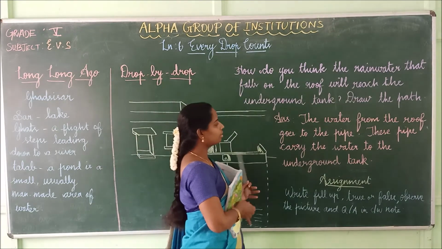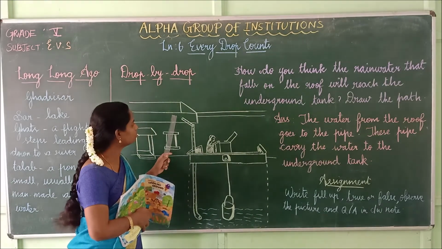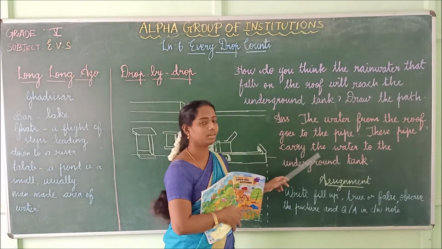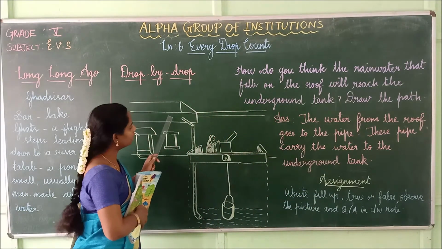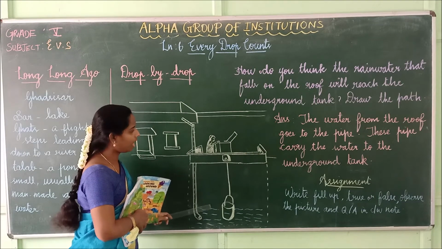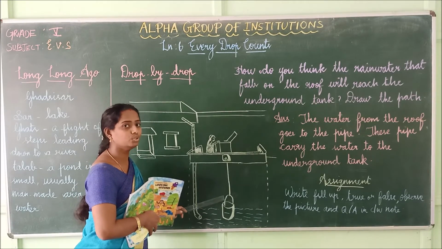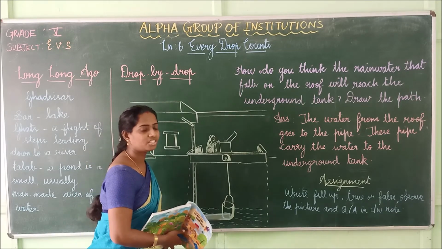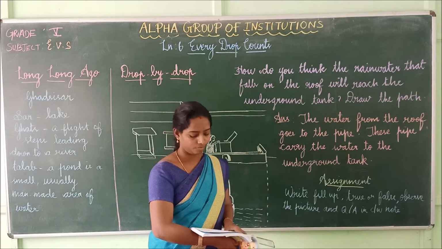The water from the roof goes to the pipe, and these pipes carry the water to the underground tank. In this way, the people in Rajasthan collect the water when rain comes. So even if it is dry, this water is very useful for them to survive.